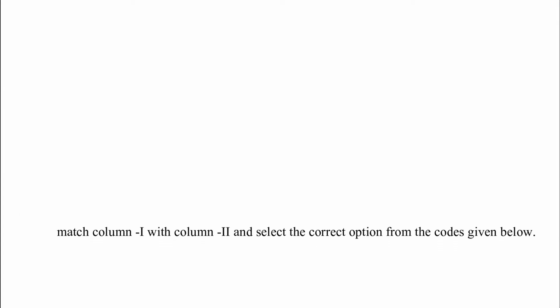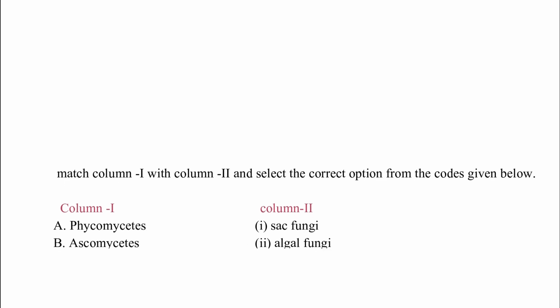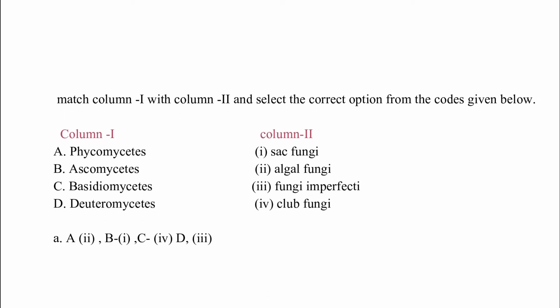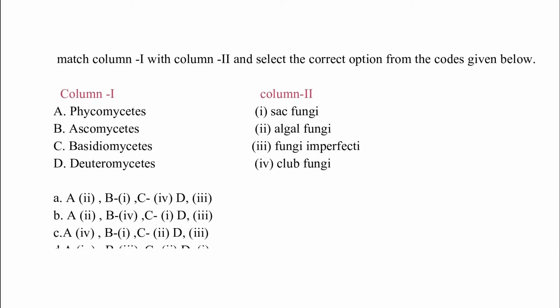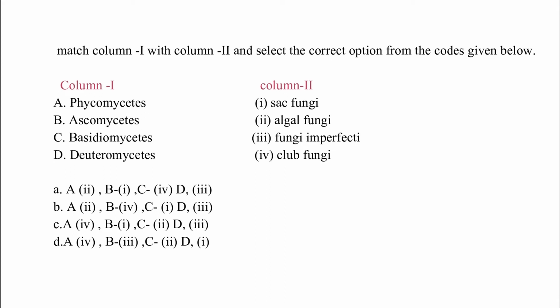Match column I with column II and select the correct option from the code given below. Column I: Phycomycetes, Ascomycetes, Basidiomycetes, Deuteromycetes. Column II: sac fungi, algal fungi, fungi imperfecti, club fungi.